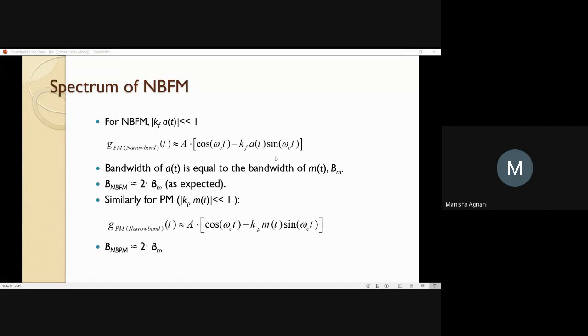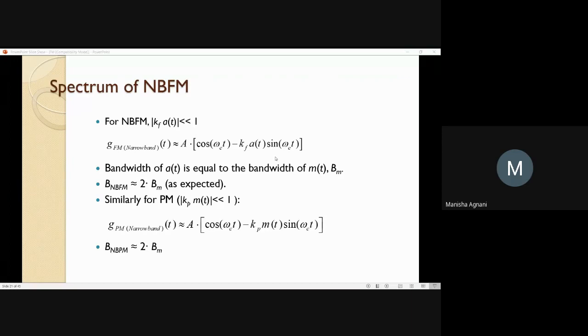For amplitude modulation also, we had an unmodulated carrier and a modulated term. So we say that narrowband FM and AM are similar to each other. Now, if the bandwidth of A of t is equal to the bandwidth of the modulating signal m of t, and it is said to be Bm, then we say that the bandwidth of narrowband FM is the same as the bandwidth of AM.